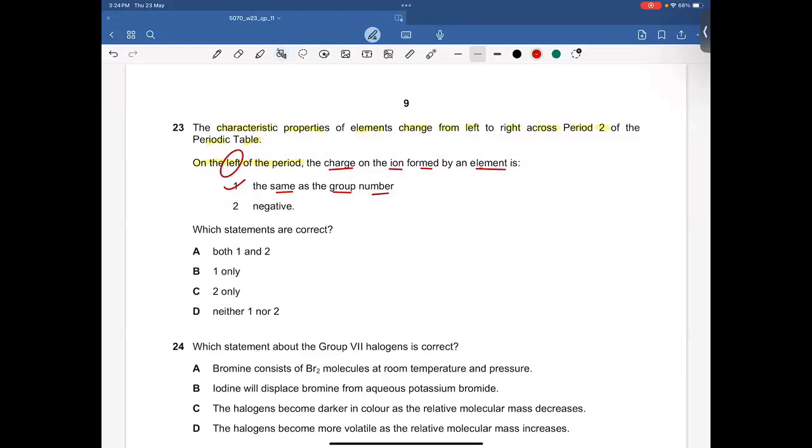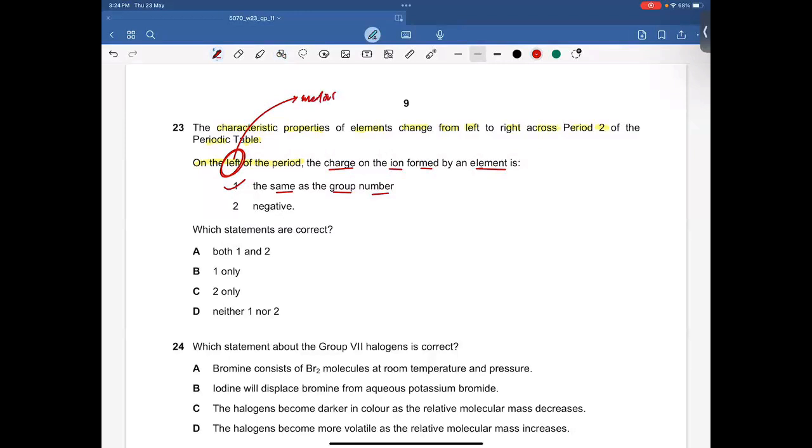If in group 2, the charge needs to be +2. If in group 3, the charge has to be +3, right? That's what we have done in atomic structure. You can even check in the notes, right? But if the element is found on the left-hand side, obviously it's going to be a metal.